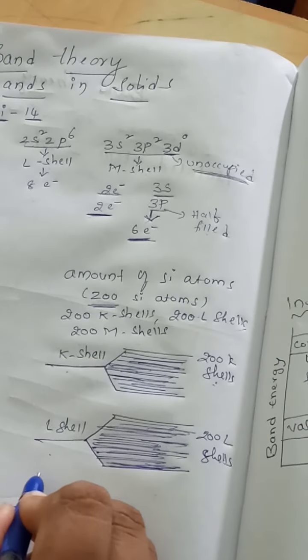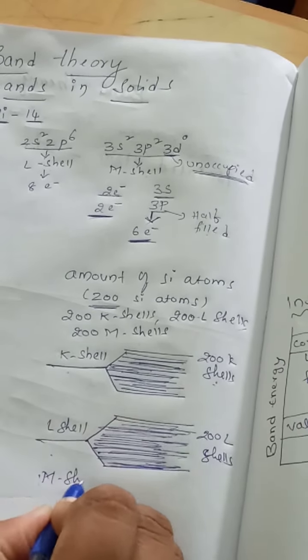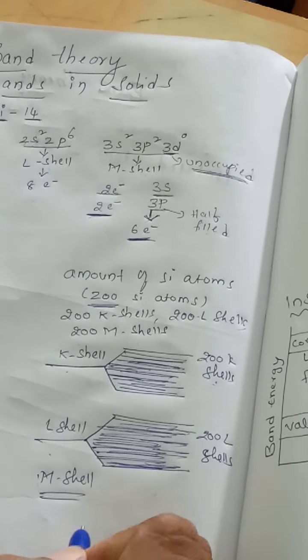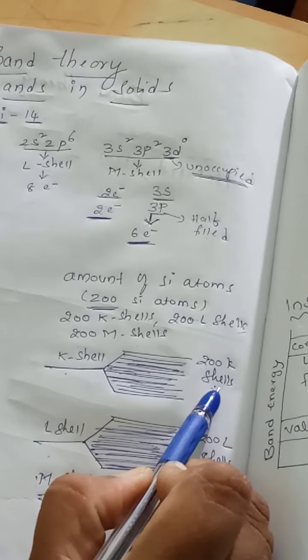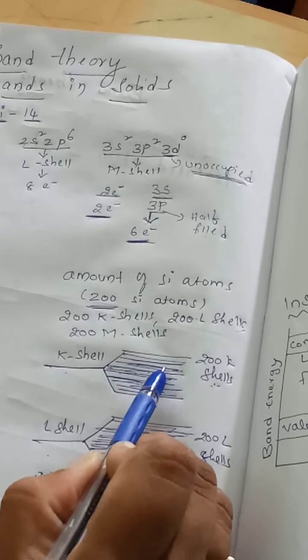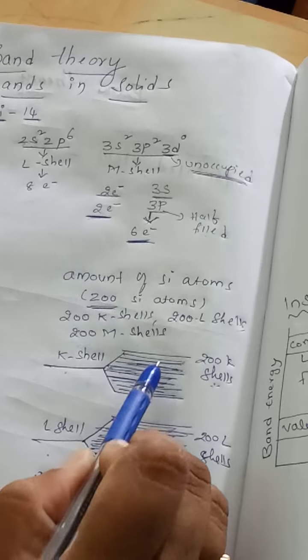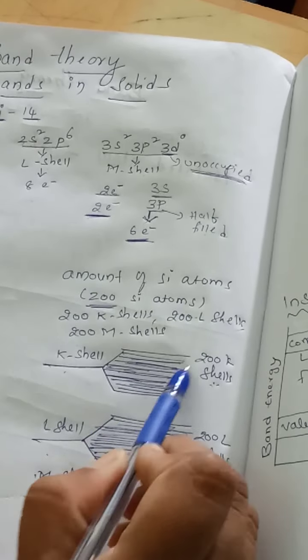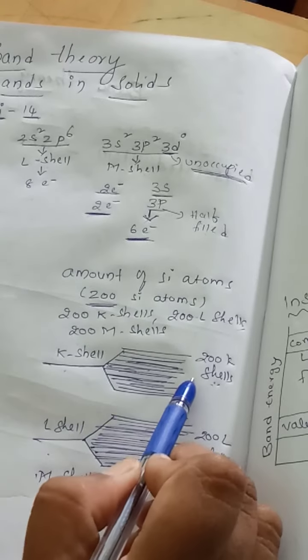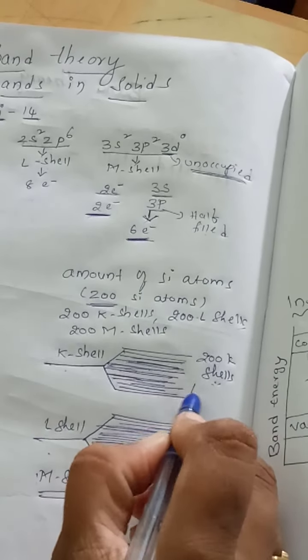If we take the M shell also, we will see the same situation. Here you see 200 K shells very close to each other with a slight variation in energy, and this complete structure we call a band.